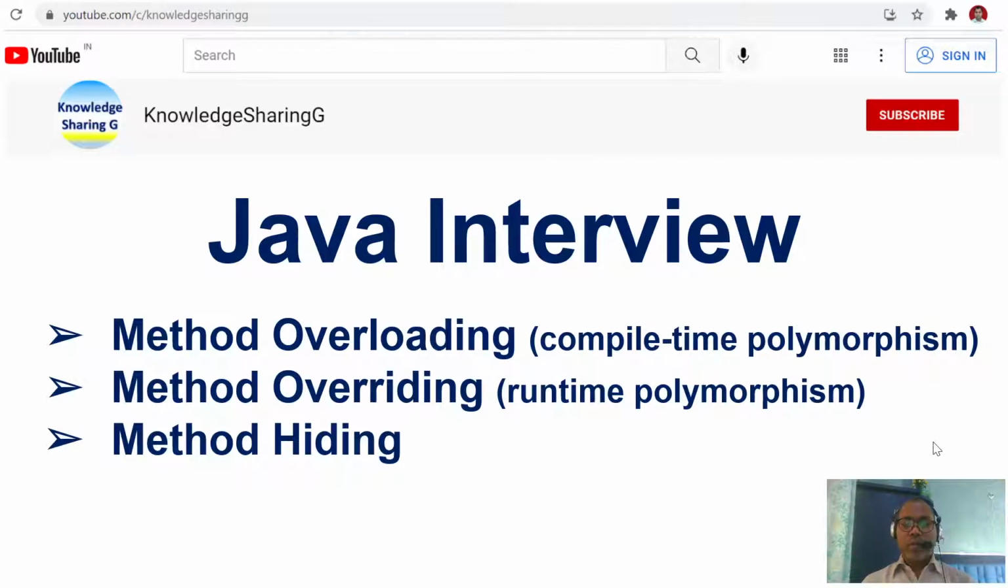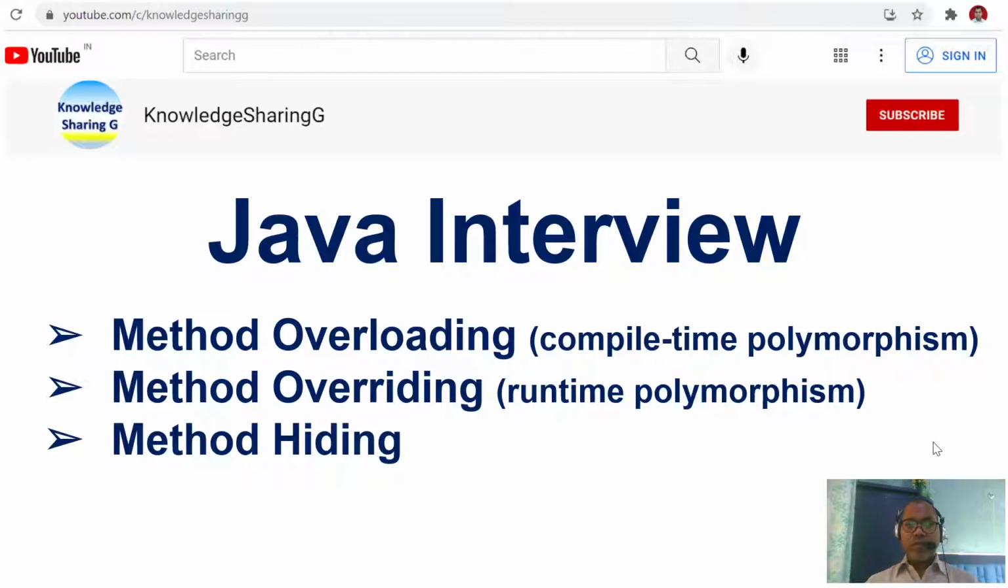Sometimes you can say overloading is known as compile time polymorphism and overriding is known as runtime polymorphism. If someone asks you what is compile time polymorphism, you can give the example of overloading, and if someone asks about runtime polymorphism, you can give the example of method overriding.